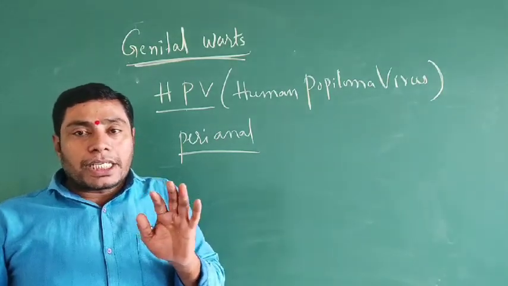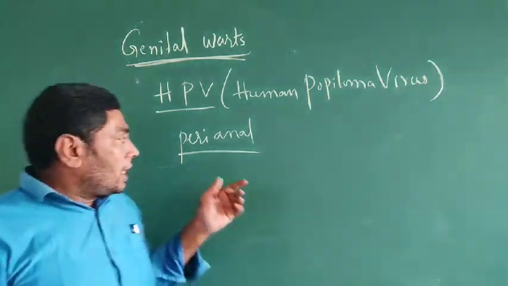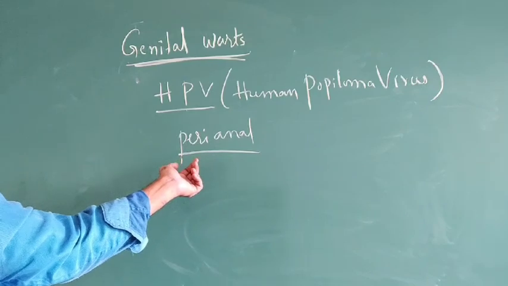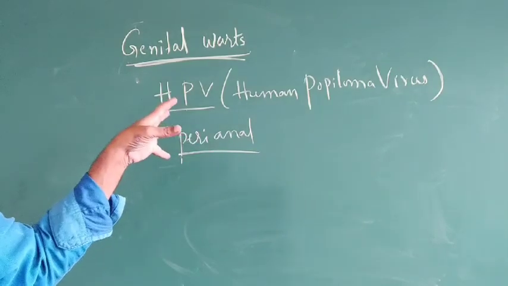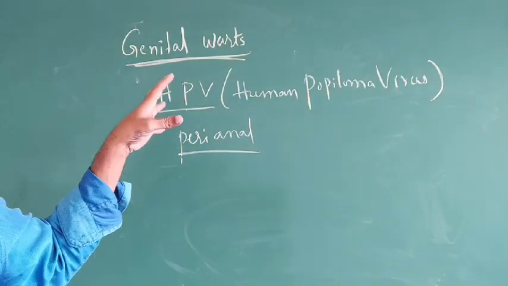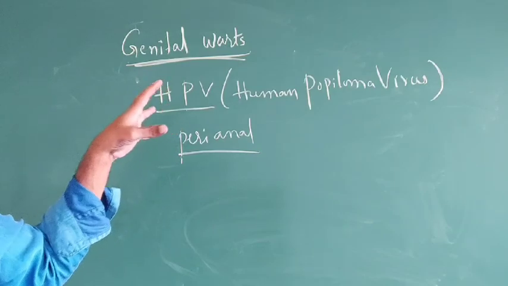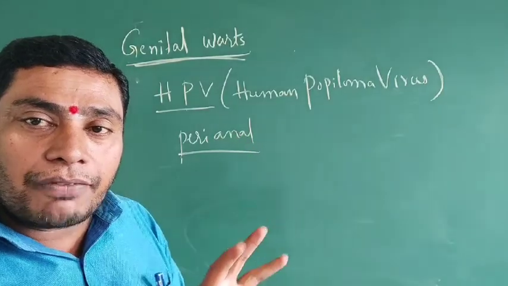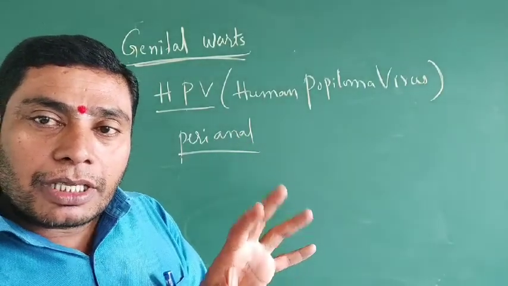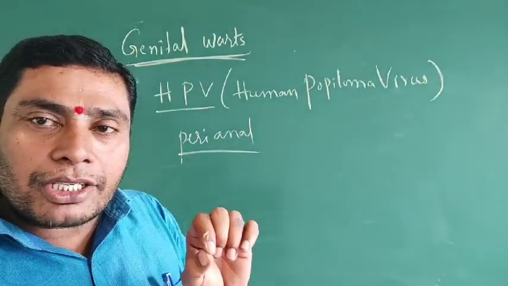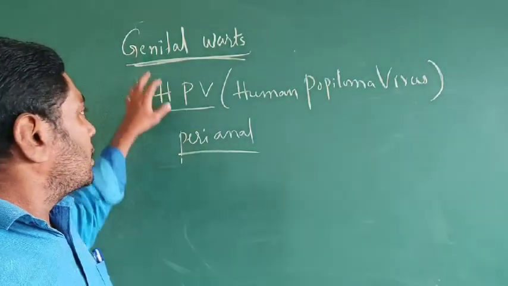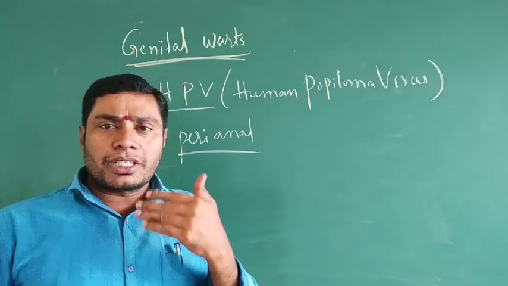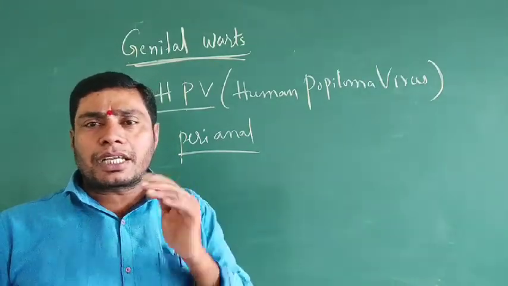There is a very burning sensation, in the perianal area or around the anus. It affects the external genitalia and the peripheral area, with rashes and a burning sensation. So it is known as genital warts. In more severe cases, they are removed by surgical methods.